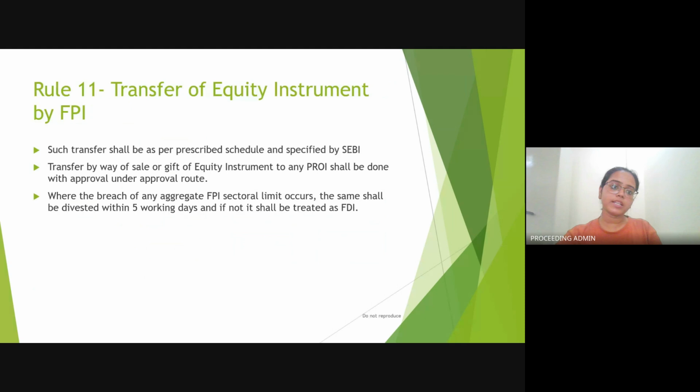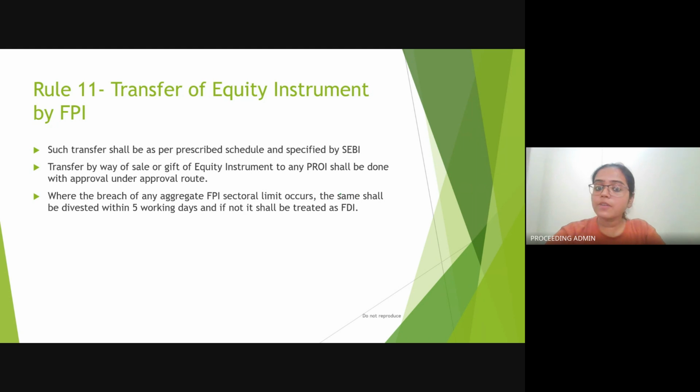Going ahead, if we look at transfer of equity instruments by FPI, what does it want to say? Rule 11 states that such transfer shall be as per the prescribed schedule and as specified by SEBI. If an individual who is an FPI is willing to transfer the equity instruments which he has bought, it can be done only after he abides by the rules and regulations which have been specified by SEBI.